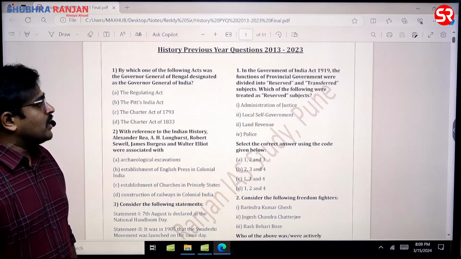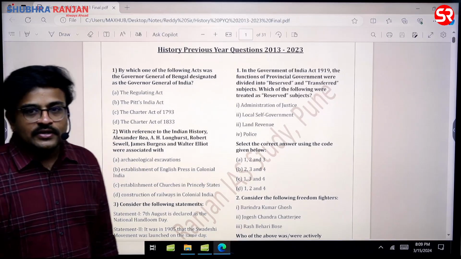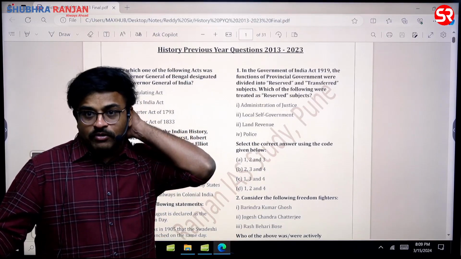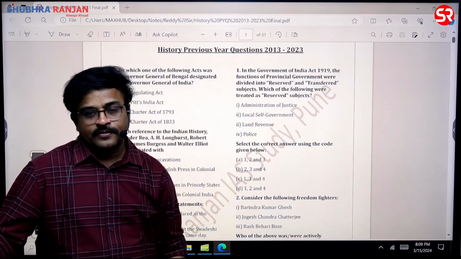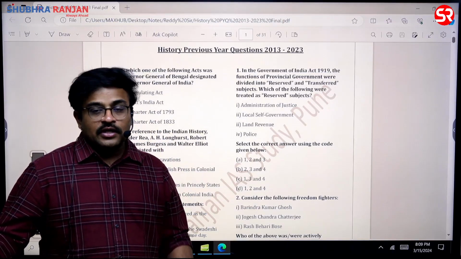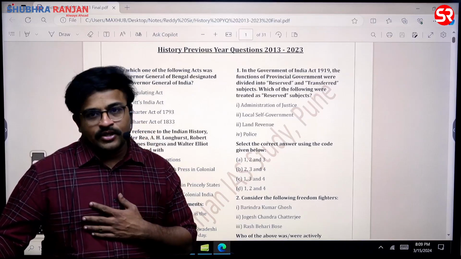Which of the following were treated as reserved subjects? Here is the question, sir. See, in fact, UPSC is going very deep with respect to the administrative acts of India, sir. They are asking questions in great depth. In order to answer this kind of questions, you have to be very, very thorough with the administrative acts, sir.